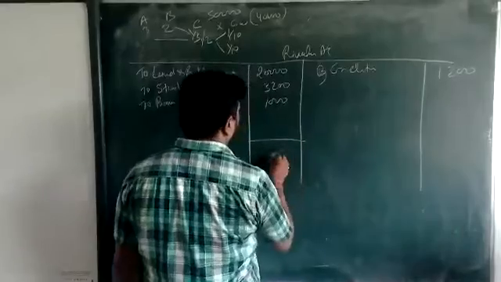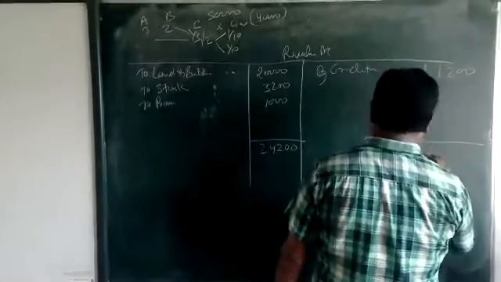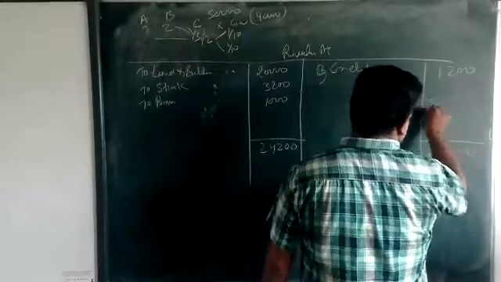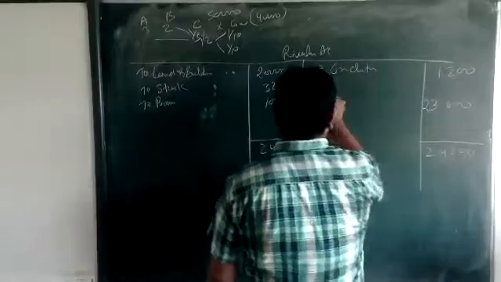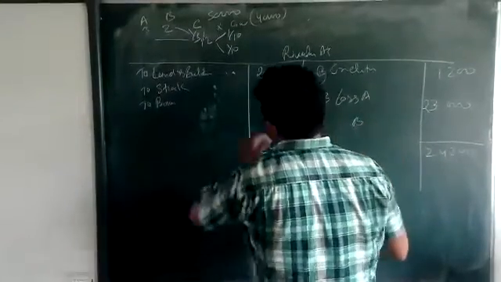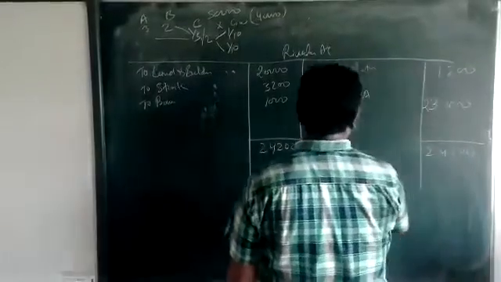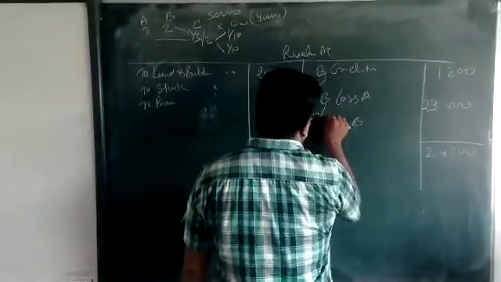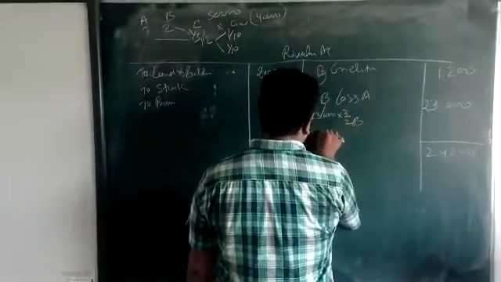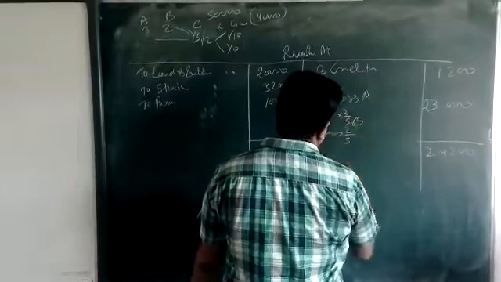Total of this side. By loss, A and B divided in 3:2. Then 23,000 into 3/5, and 23,000 into 2/5.